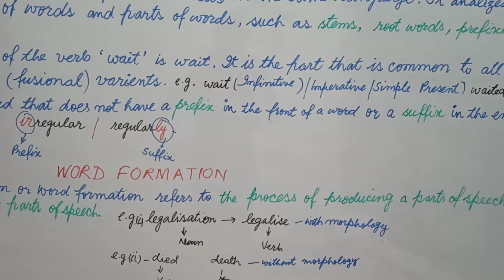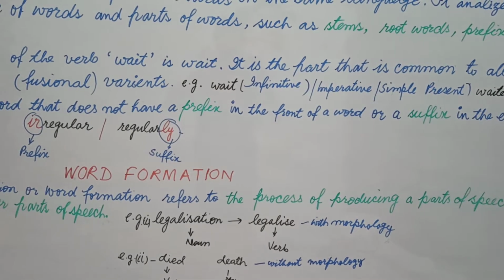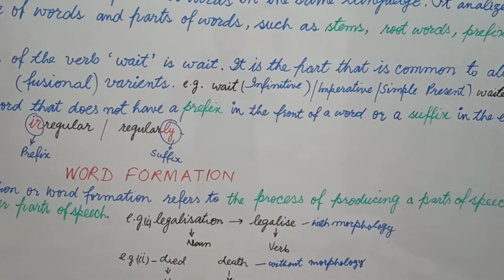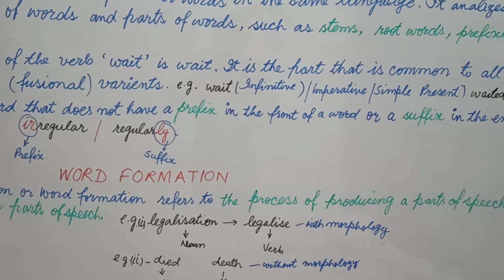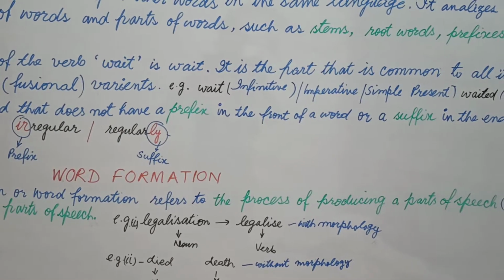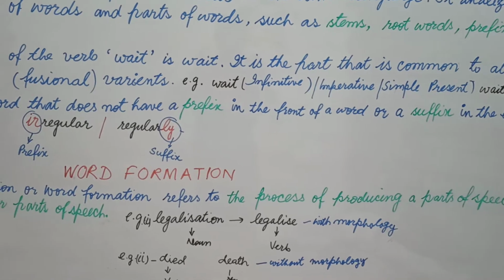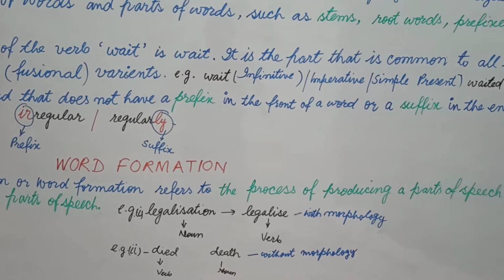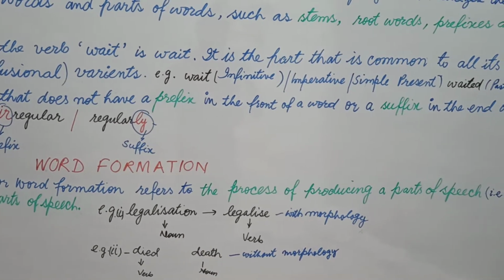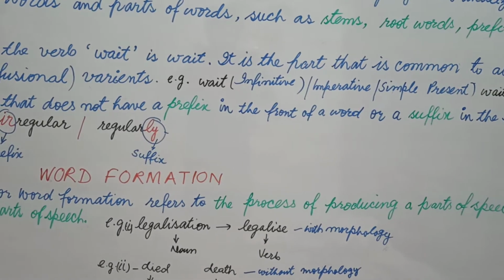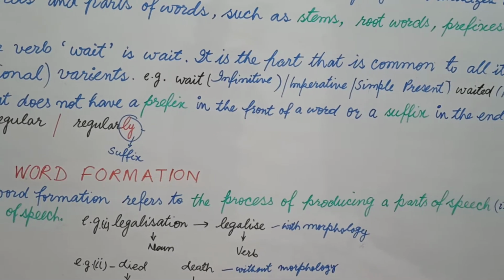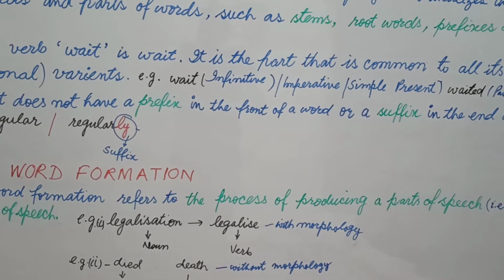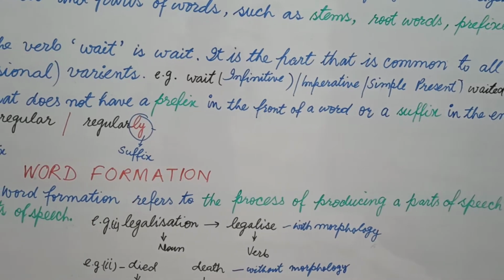Now students, let's see the second example, died and death. In this word died, we neither add anything nor delete anything. Death is in itself a full word, and it is written without morphology. And students, when we add or delete something, it is done with morphology. Then what is with morphology and without morphology?